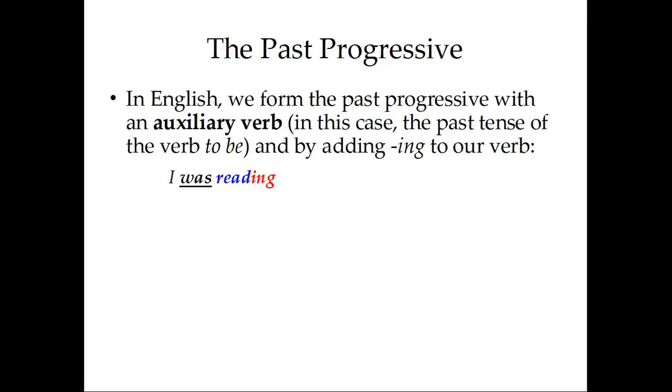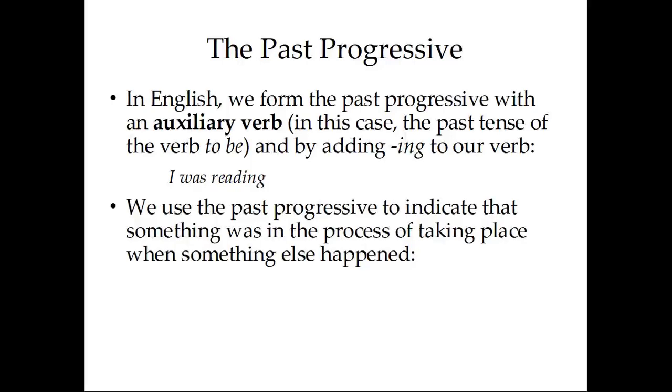I am reading would be the present progressive. We actually have progressive forms in all the different tenses. Fortunately, we don't have to deal with progressive forms of all the different tenses in Greek. In English, we use the past progressive to indicate that something was in the process of taking place when something else happened. This is one of the uses.